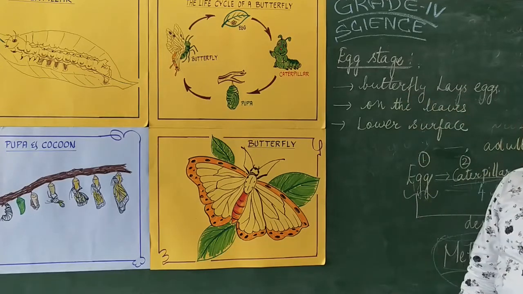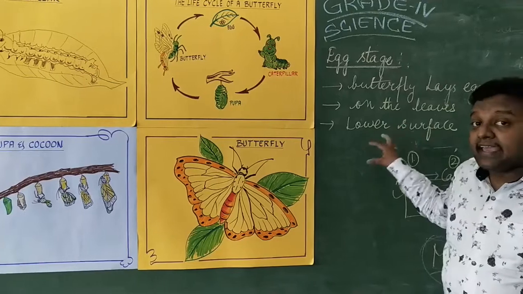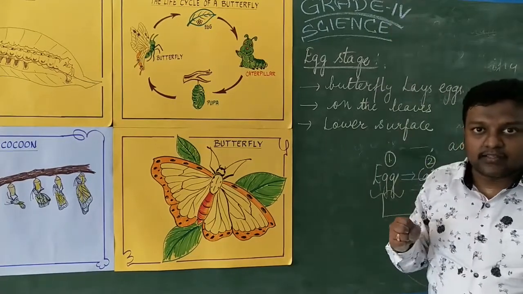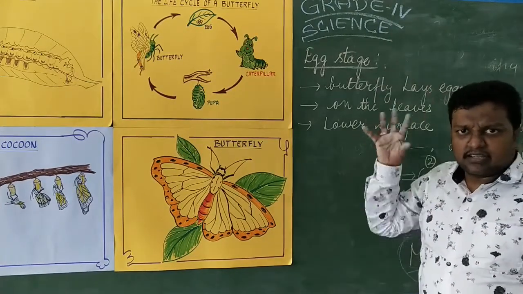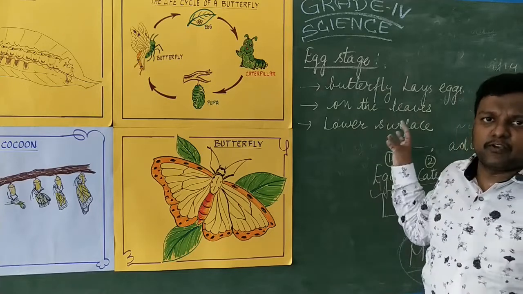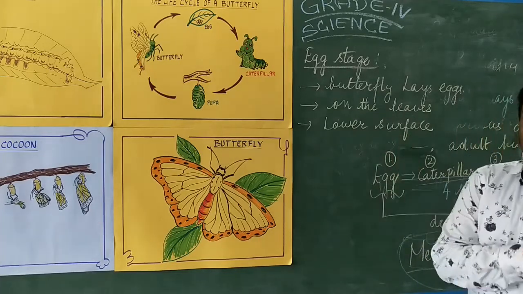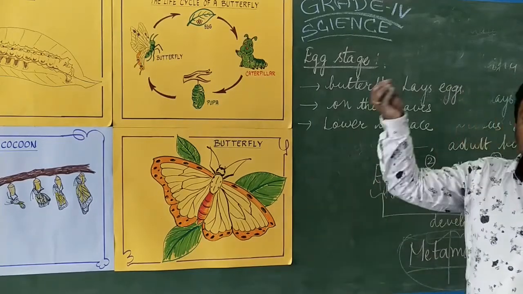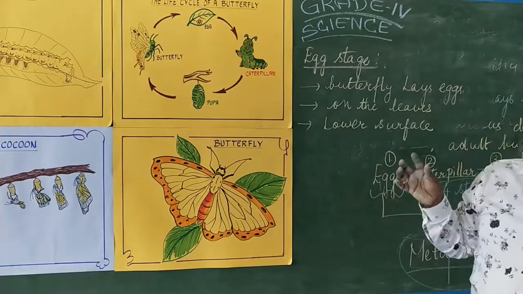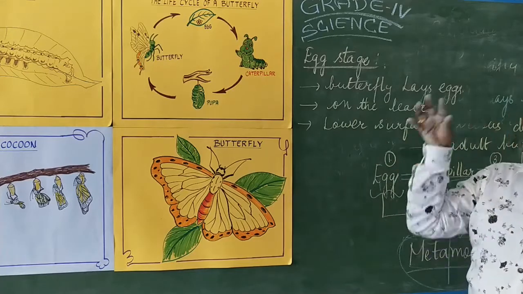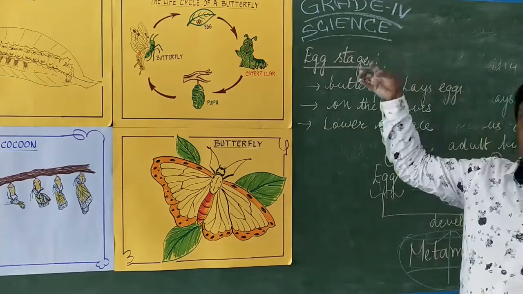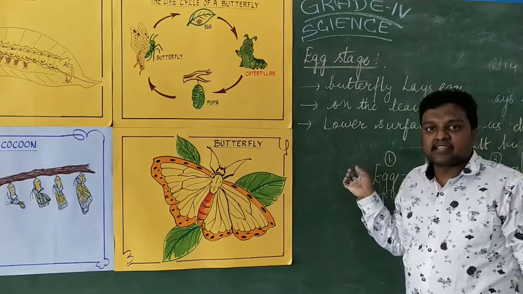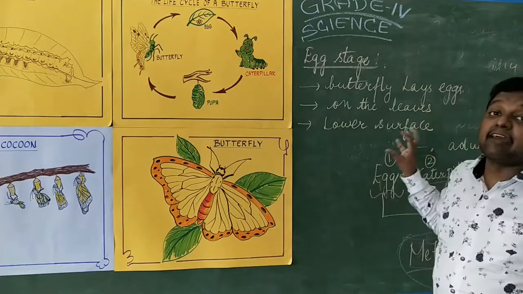ஏன் அந்த lower surface ல வைக்கணும்? ஏனா அந்த eggsக்கு அதிகமான sunlight இருக்க கூடாது, மழை பெய்ஞ்சா water வந்து அந்த ஈரப்பதமான moisture, அதிகமான humidity, moisture should not be there and also to save the eggs from the predators. Where the butterflies வரலாம், squirrel வரலாம், or any other insects which will be present on the flowers or on the trees, those animals and those insects can come and it can affect eggs.